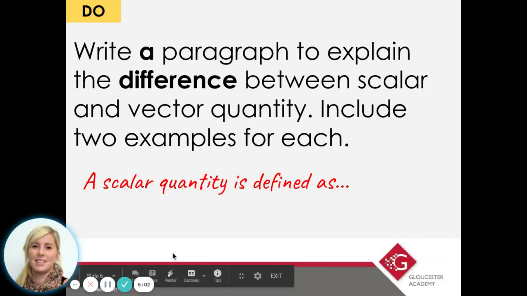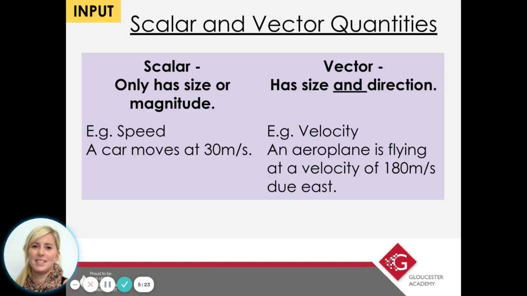So what I want you to do is write a paragraph to explain the difference between scalar and vector quantities. Include 2 examples for each. I did give, in my verbal descriptions, 2 examples for each. And you could use the sentence starter, a scalar quantity is defined as. I'm just going to flick back to this page so you can take a moment to think.